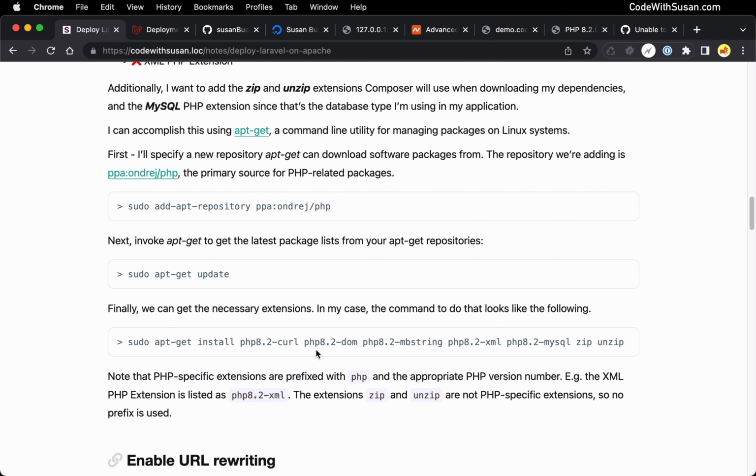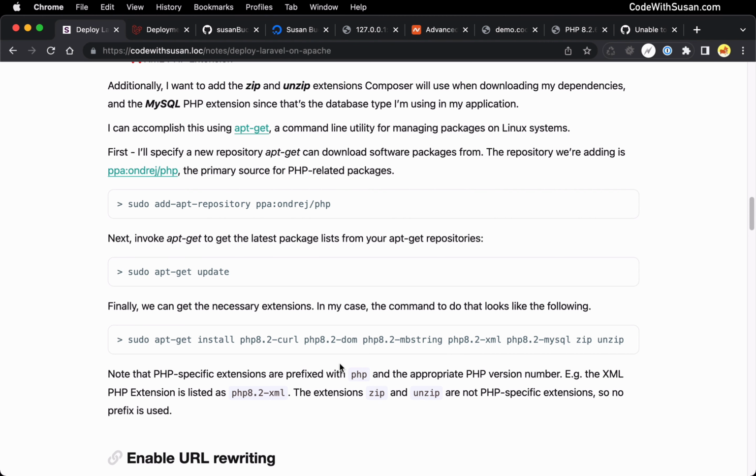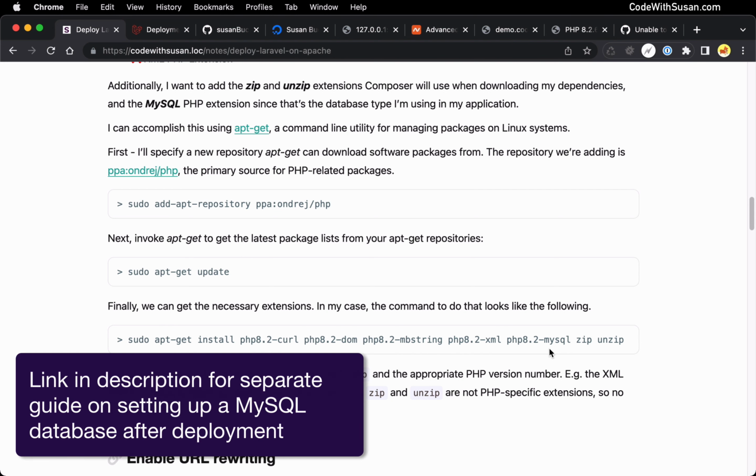For any of these module names, you just want to prefix it with the version of PHP that you're currently running on your server. And in this example, in addition to the 4 missing modules, I'm also going to be adding in the MySQL PHP module, just because that's the database type I typically use in my Laravel applications. If you're not using a database, it's not required, but I just wanted to include this to note that you might need to do some additional work to get your database up and running.